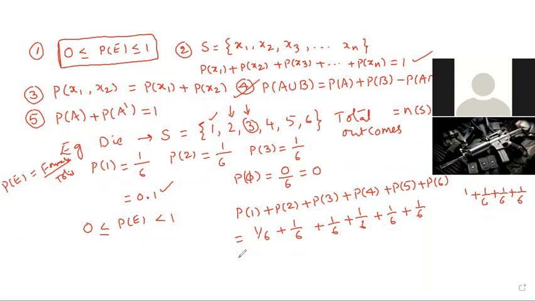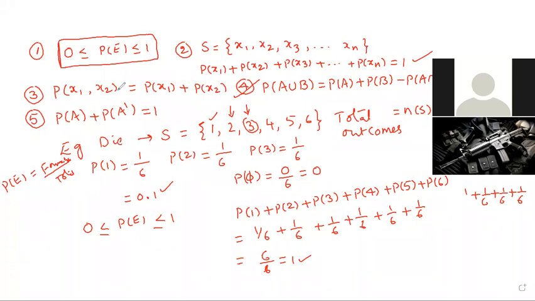Okay? Right. Total is 6 by 6, its value is 1. Is it clear, everyone? So therefore, probability is also equal to 1. Okay? Two points completed. Probability is equal to 0, or above 0, or less than 1, and equal to 1. And the sum of the probabilities, adding all probabilities, its value is 1. Second point also clear. Okay?